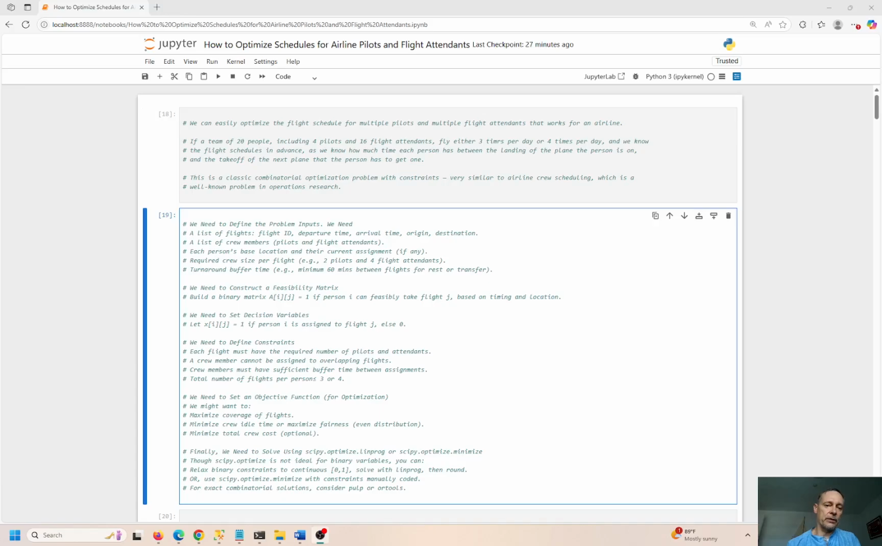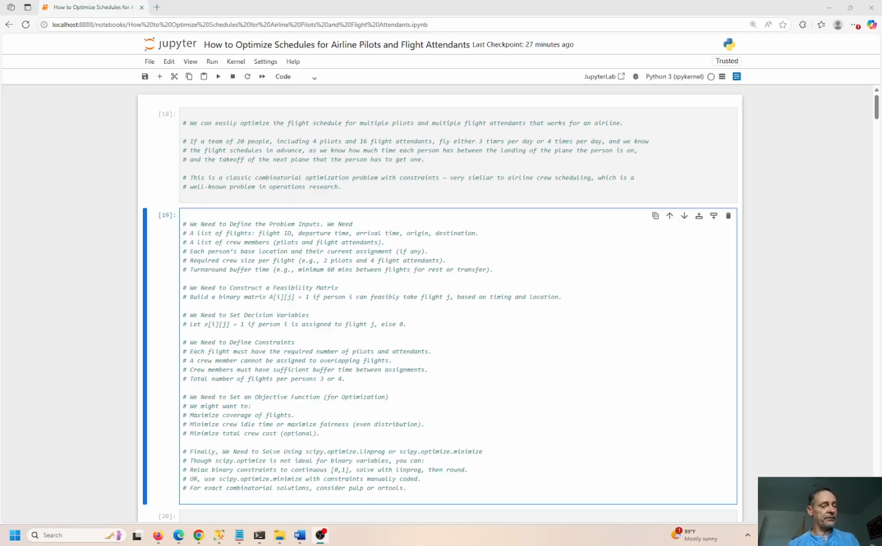So we have the required crew size and the turnaround buffer time. We'll need to construct a feasibility matrix, and I'll show you how to do that. We need a set of decision variables, where each variable represents a person or a flight. We need to define constraints. How many times can a person fly? What's the maximum? What's the minimum?